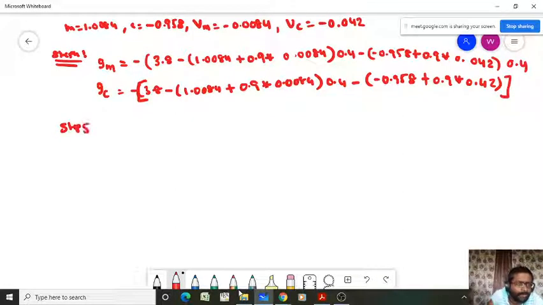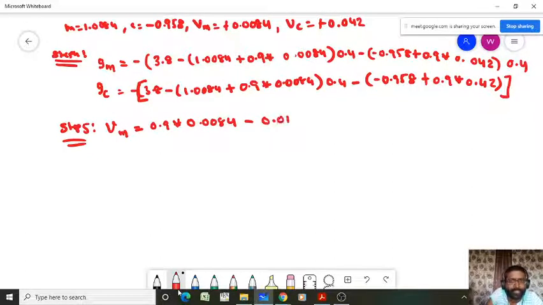Next, step 5. You have to calculate the Vm. So Vm equals gamma, and the gamma value is 0.9, into the previous Vm value, 0.0084, minus eta, that is 0.01, into the gradient.